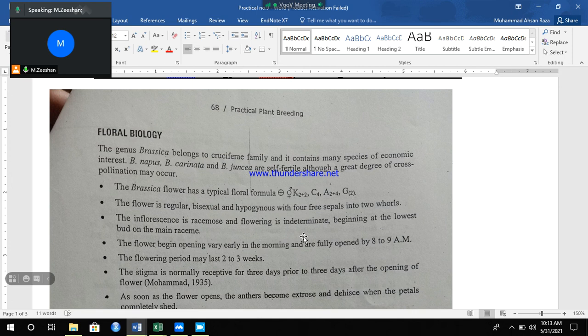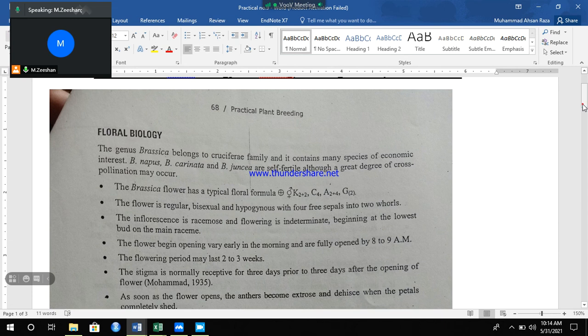Flowering begins at the lowest part of the main raceme. On the flowering raceme, the first flower opens from the lowest bud. Flowers begin opening very early in the morning and are fully opened by 8 to 9 a.m. Flowers open up till 9 a.m. The flowering period may last 2 to 3 weeks.